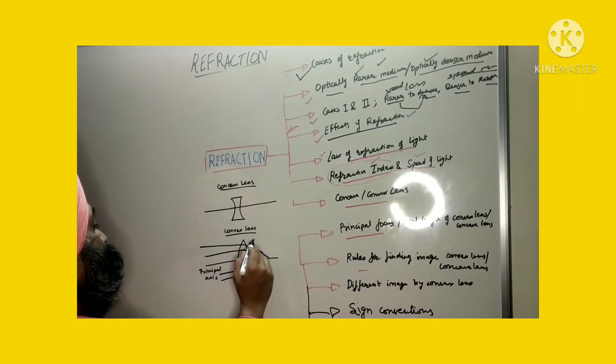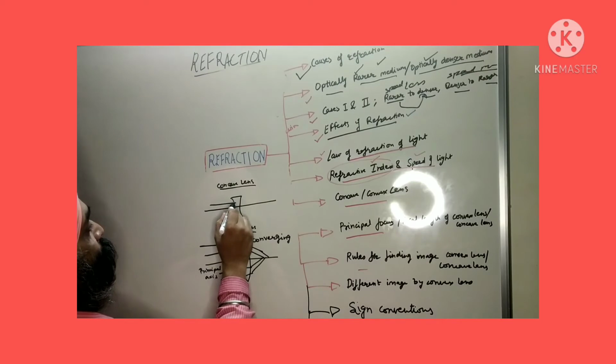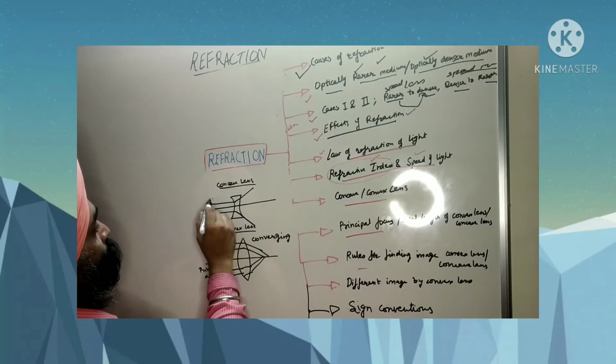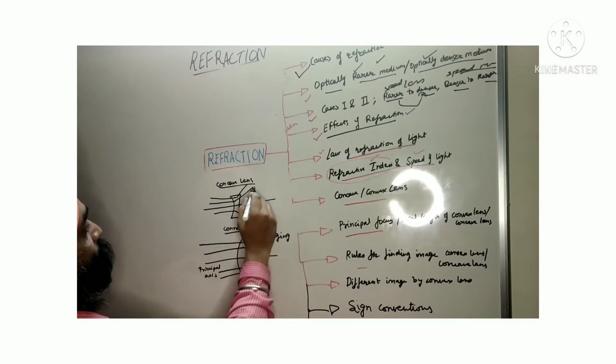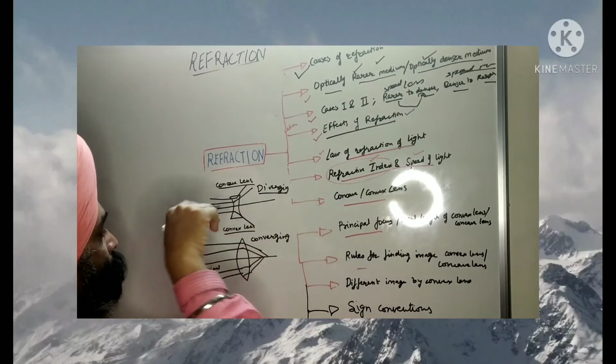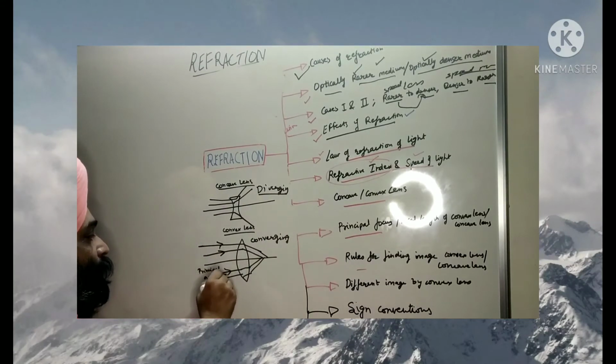ये converge हो जाते हैं, converging, and here it is diverging. ये diverging हो जाएगा और we will put an arrow here.